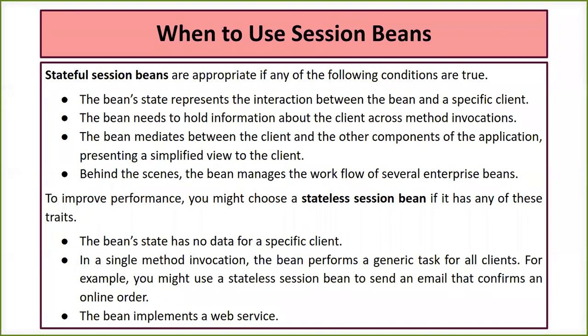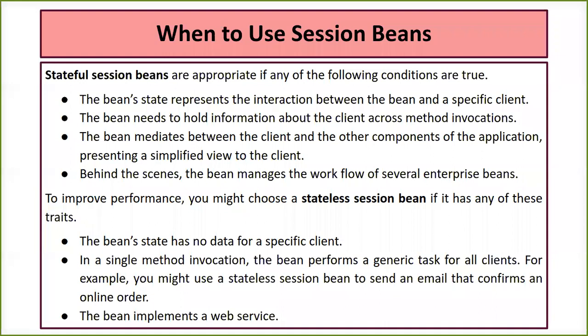I'll just give you an example. Say I'm ordering something online. While ordering online, generally I get a confirmation mail on my email ID. When I order something, my details like order ID, delivery address, name, and phone number are maintained by the servers.